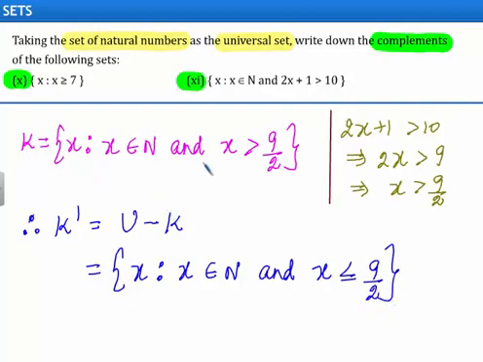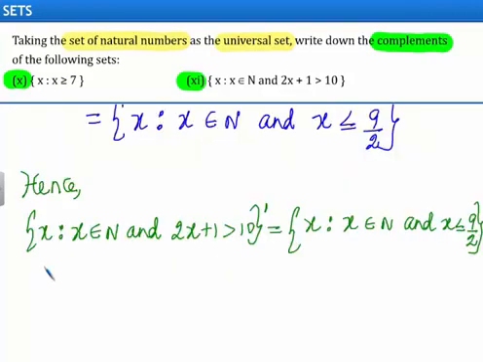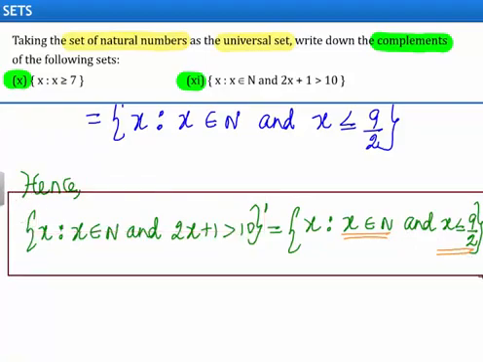Since in the set K we have x greater than 9 upon 2. Hence, the complement of the given set will be equal to set of x such that x belongs to N and x less than or equal to 9 upon 2. With this, we come to the end of this solution.